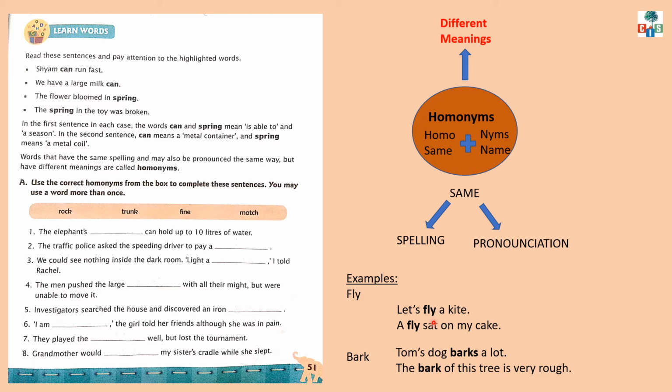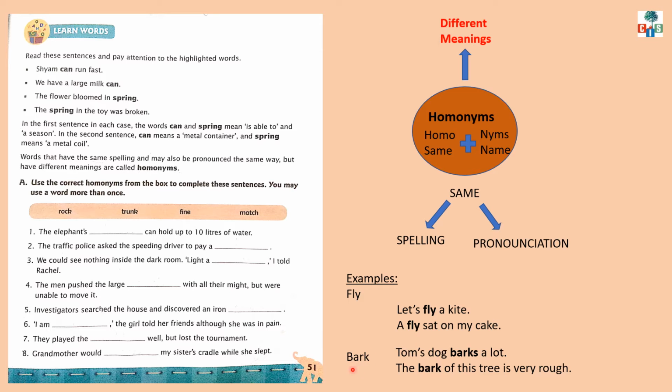But the meanings are different in both the sentences. In the first sentence, fly means to move in the air. And in the second sentence, fly means an insect.